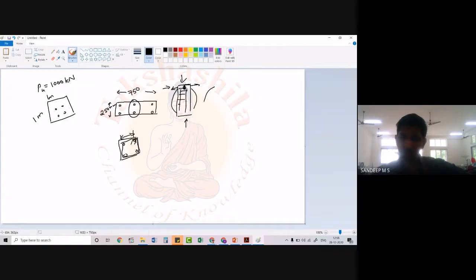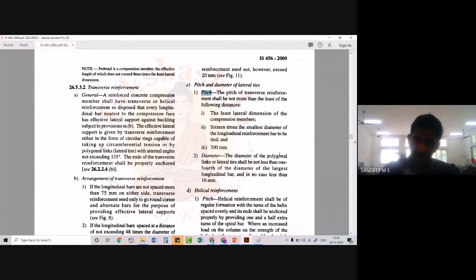So suppose we have a larger column like this, and in the corners I have provided 16 millimeter diameter bars, and here I have some 12 millimeter diameter bars. So this is 12 mm diameter, and this is 16 millimeter diameter. In this case, as per the second condition, what I have to take care of is the smallest diameter, that is 12 millimeters, multiplied by 16.